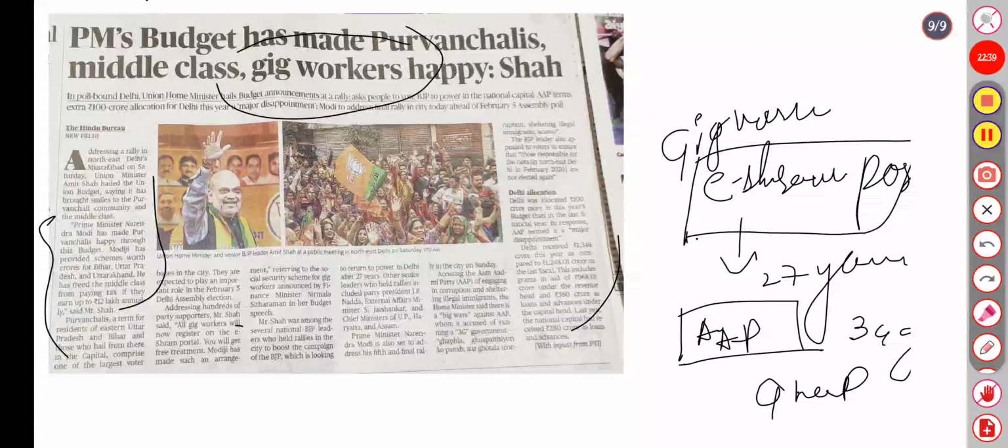Delhi allocation is 100 crore more in this year's budget than the last financial year. AAP termed it a major disappointment. Delhi received 1348 crore this year compared to 1248 crore in the last fiscal. This included 968 crore under revenue, 130 crore for advances of capital head, 280 crore of loans and advances.